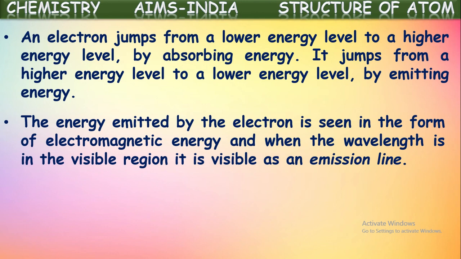And when the wavelength of that radiation emitted is in the visible region, then it is visible as an emission line.